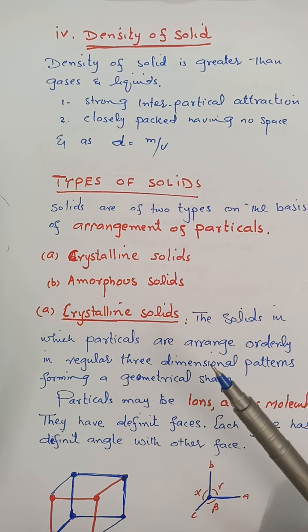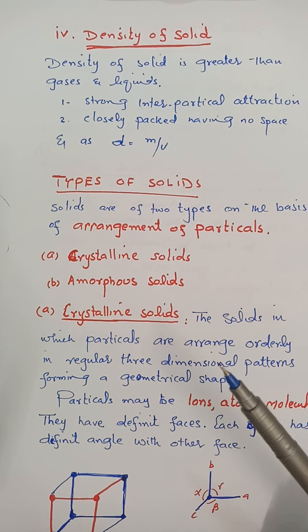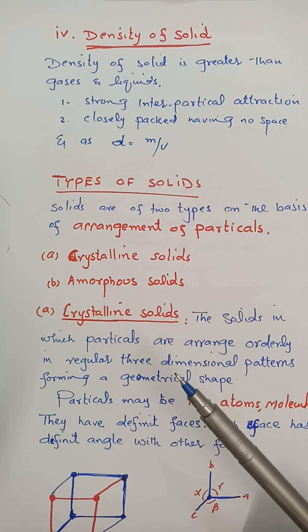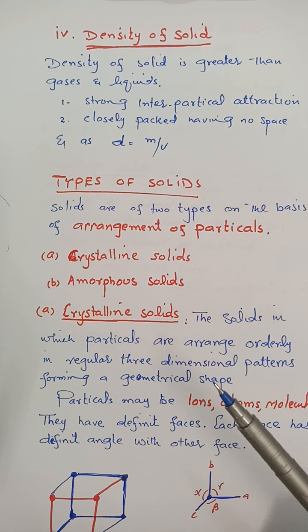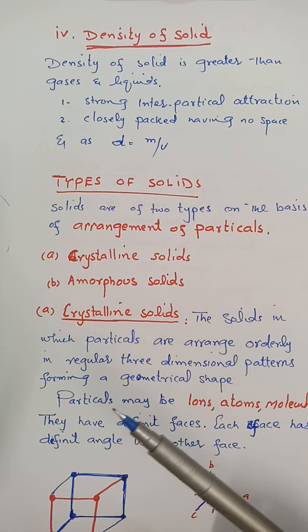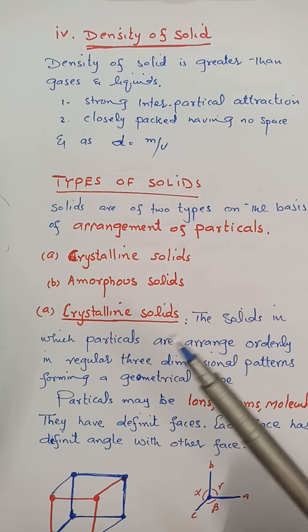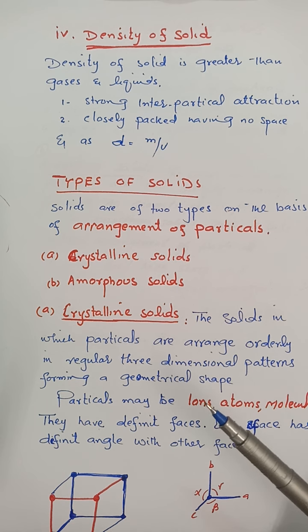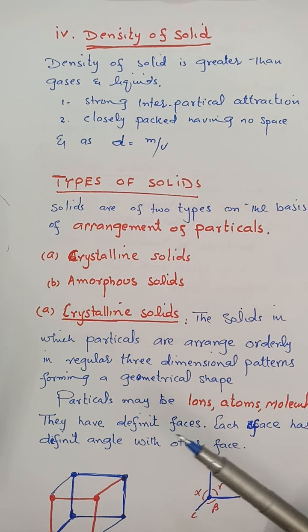The arrangement will be in three dimensions, along x-axis, along y-axis, along z-axis, and after the arrangement of the particles, the crystalline solid will have a certain geometrical shape like cubic, trigonal, etc. As we have discussed earlier, when we say particle, we mean that particles may be ions, atoms, or molecules. Crystalline solids have definite faces. Each face has a definite angle with the other face.